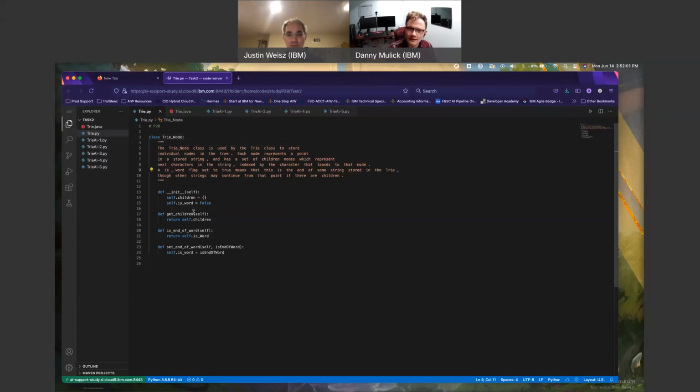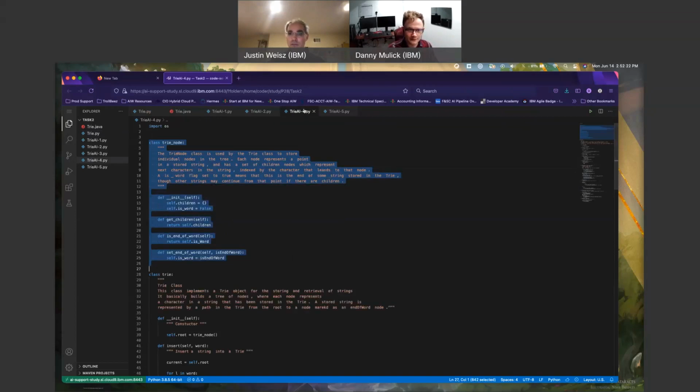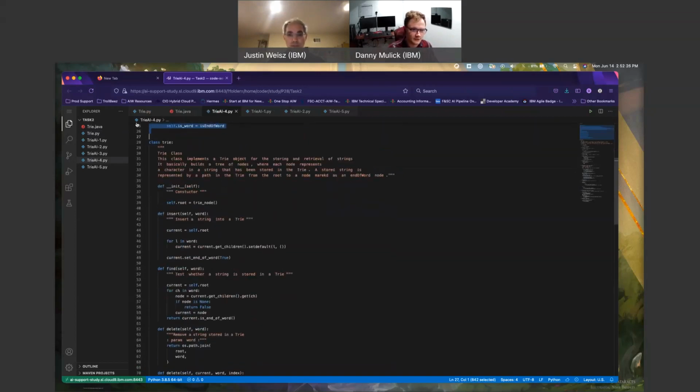And is-word flag set to true? Sure. Self children is a dictionary. Is it a word? No. Makes sense. Get children, return self.children. Yep. Is end of word. I'm fair with that. Set end of word. Correct. Okay. I believe I took this from 4, so I'm going to actually move 4 to the front here because, well, I like 4. I'm going to keep using it.